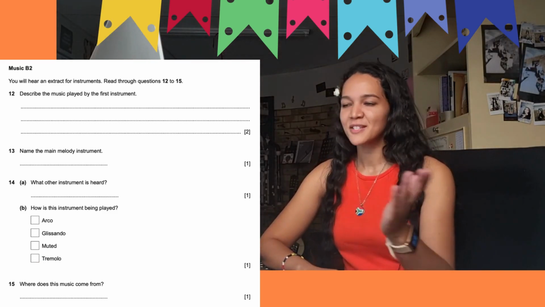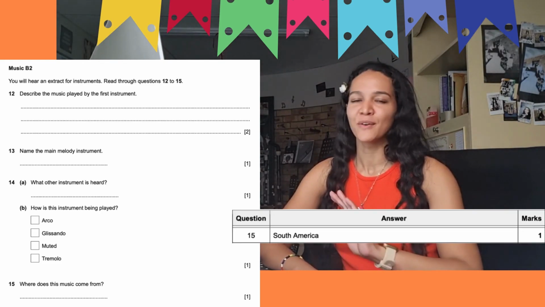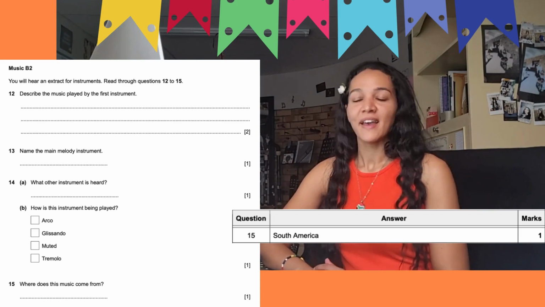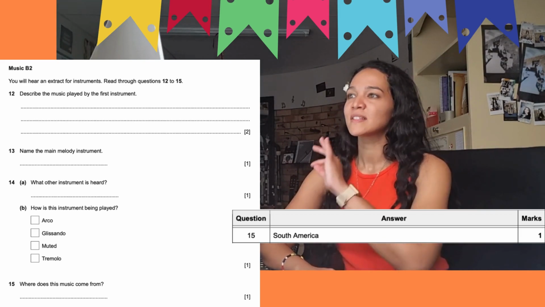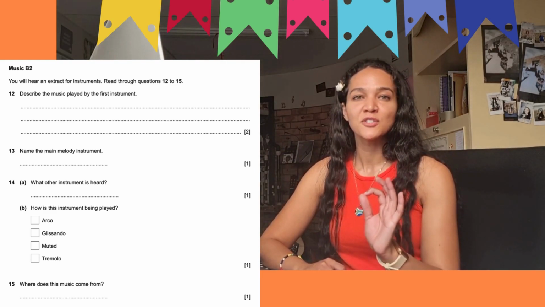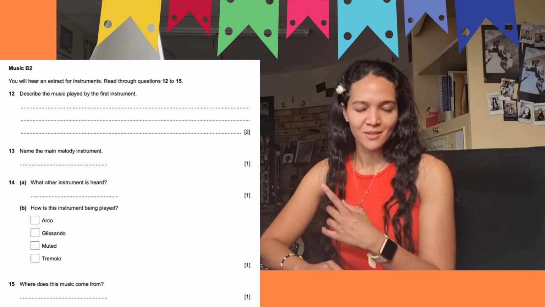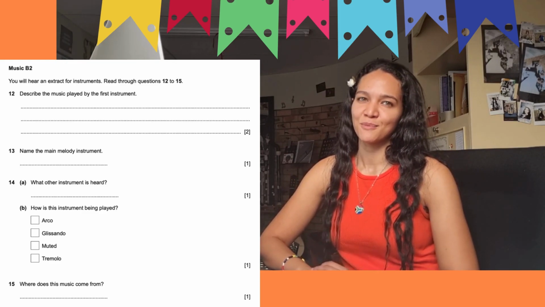And of course, from where does this music come? It is South America. You can also write down Latin American music tradition if you would like to, and that will give you your mark there. So let's go ahead and listen to the extract once more, and then we will describe the music being played by the first instrument. So this will happen before the panpipes come in. So let's go ahead and listen to our extract once more.